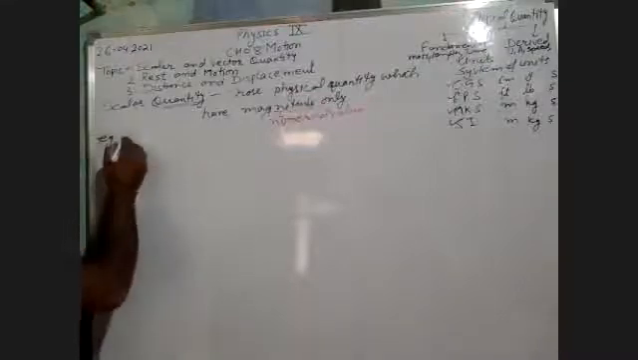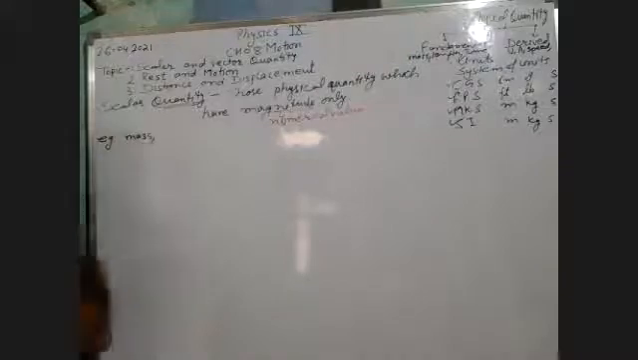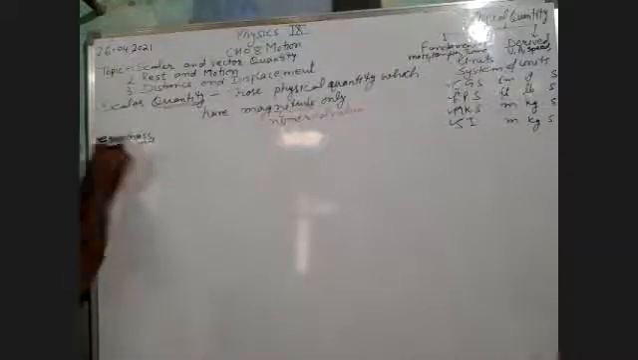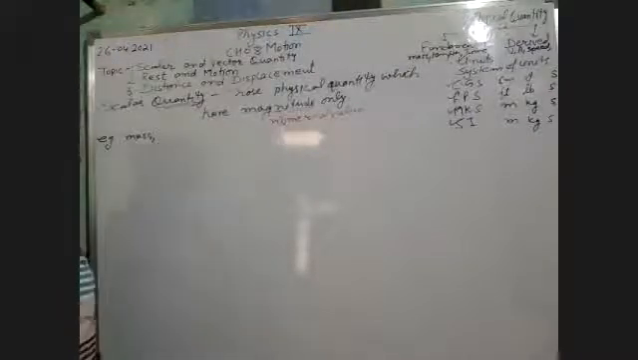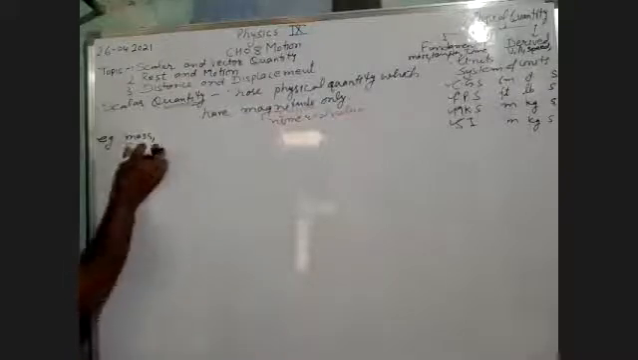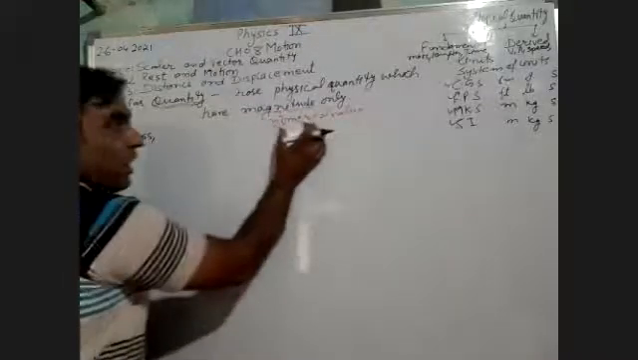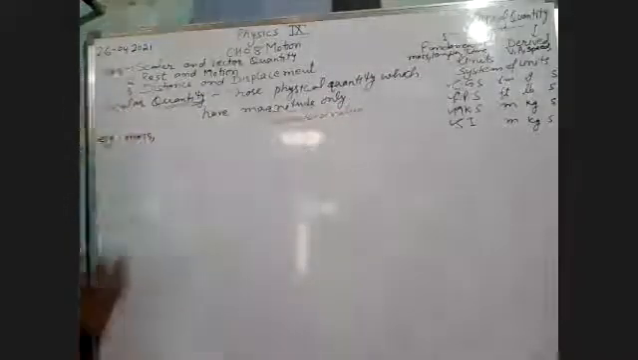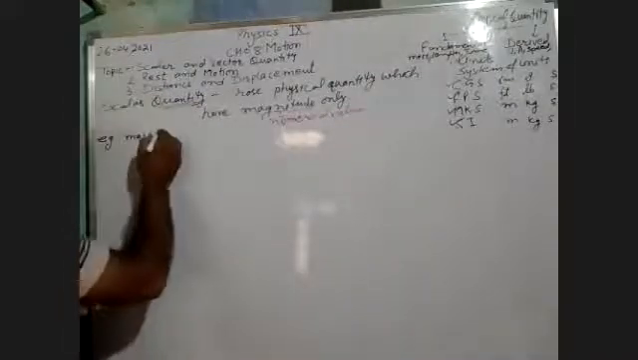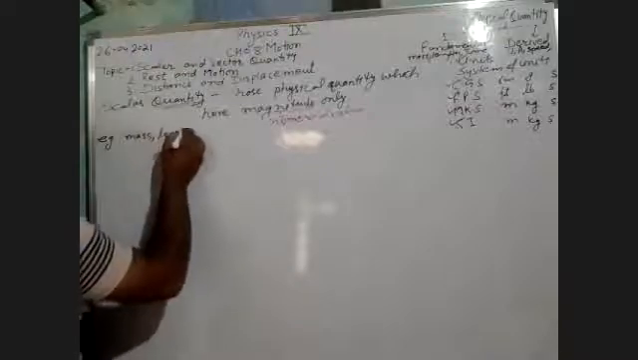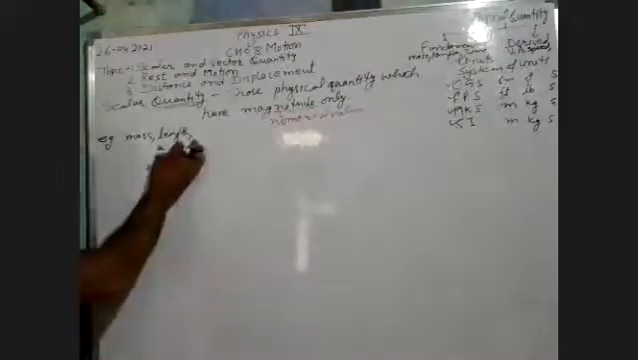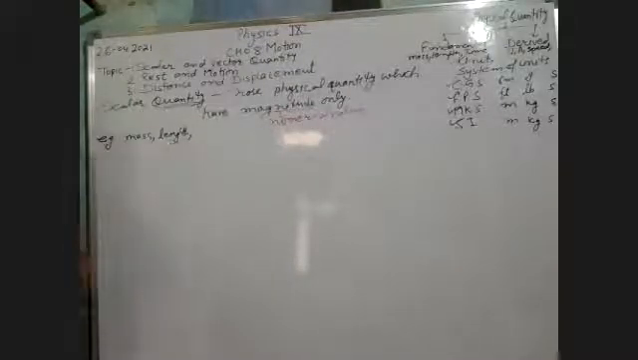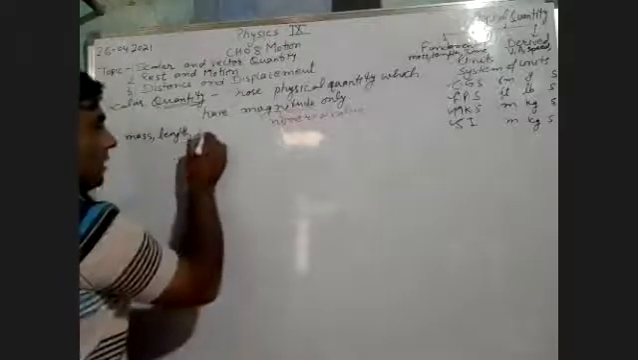For example, mass. Mass has only magnitude. So we say 2 kg, 3 kg, 5 kg. We don't need any direction for the measurement of mass. We are only interested in a numerical value, means magnitude. So it is a scalar quantity. Again, length. We are interested only to measure the numerical value, means magnitude. No need of direction to measure a length. Again, distance. We'll talk about this.